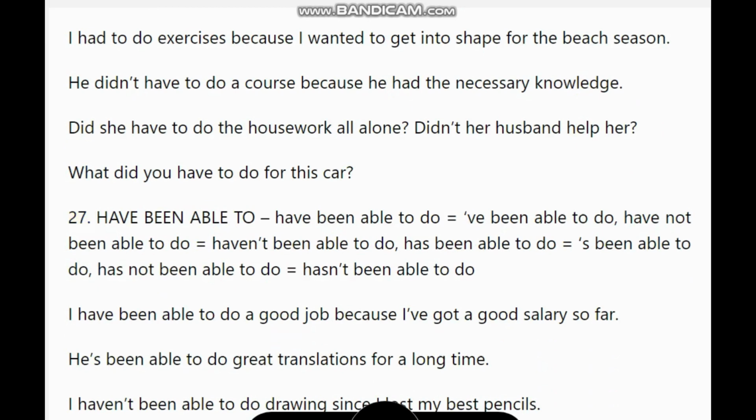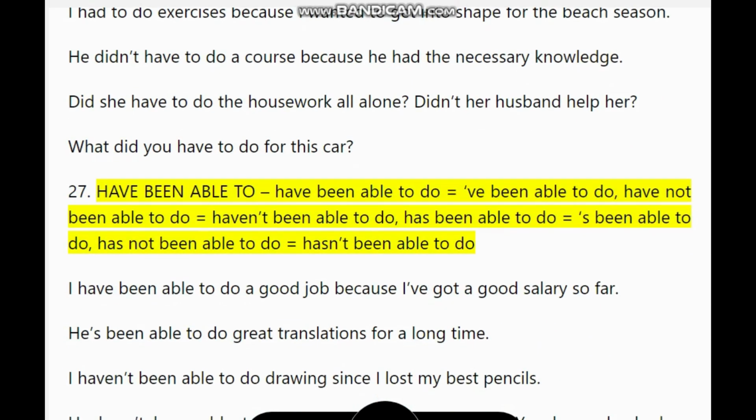27. Have been able to do equals I've been able to do, have not been able to do equals haven't been able to do, has been able to do equals he's been able to do, has not been able to do equals hasn't been able to do.